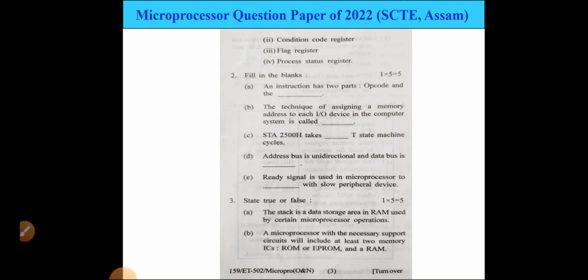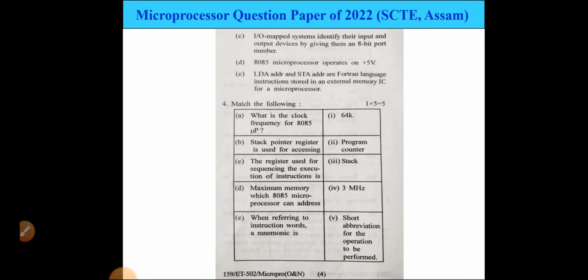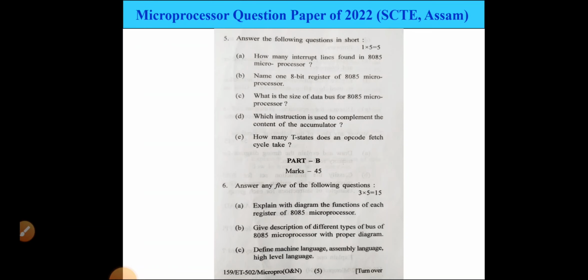And next is question number 4, match the following. Here also 5 questions are there. Question number 5, here also 5 questions, answer the following questions in short. In Part B there are 45 marks. Answer any 5 of the following questions; each contains 5 marks. So explain with the diagram, that is 6A.